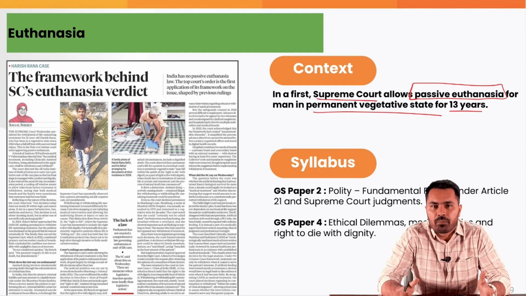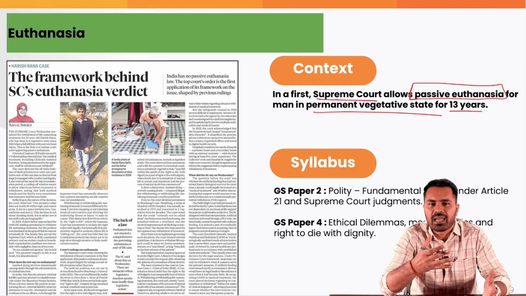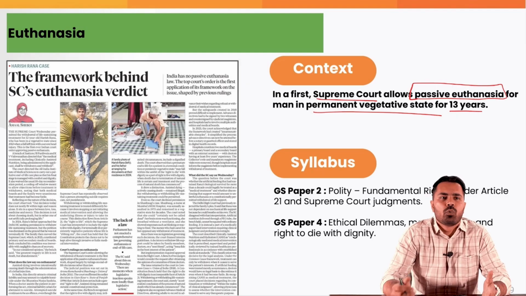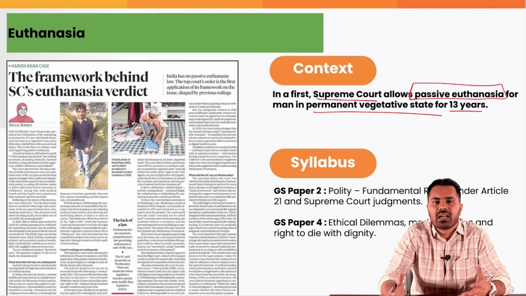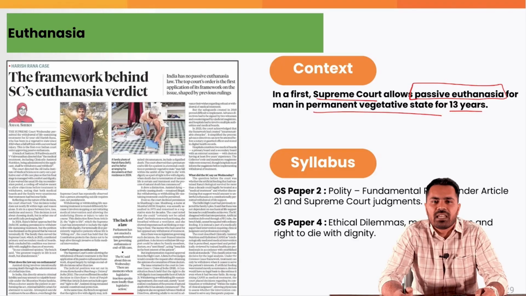Now, in this topic, we'll see what euthanasia is, what the different forms of euthanasia are, how it has evolved over time, what the different judgments are in which the Supreme Court has laid down guidelines for this, what the Ministry of Health is doing regarding passive euthanasia, and what some of the dilemmas around euthanasia in India are.